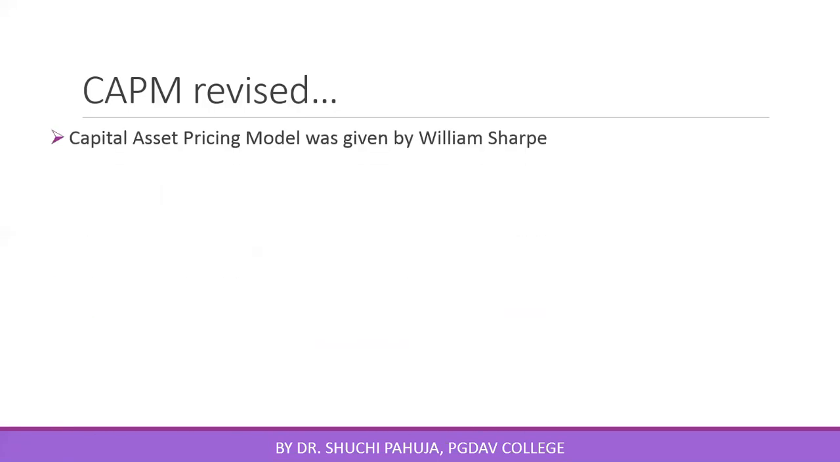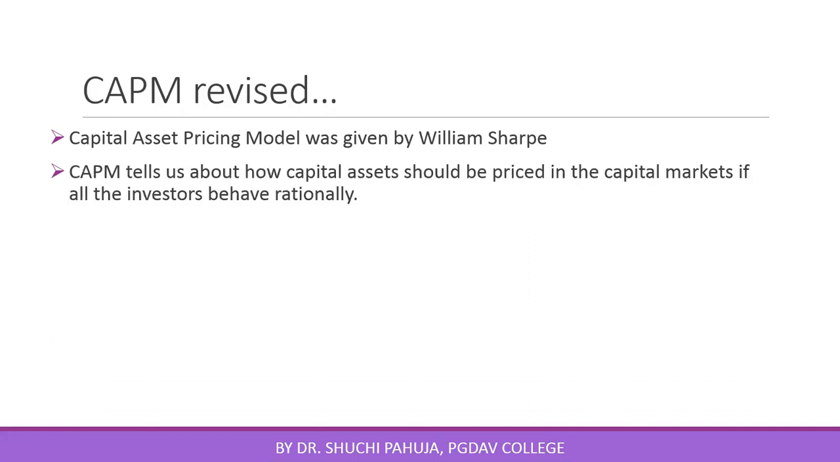In the CAPM model, we have done that this is given by William Sharpe. The model tells us about how capital assets should be priced in the markets if all the investors behave rationally. That means if the market is efficient, how pricing of capital assets is to be done. This is given in CAPM.